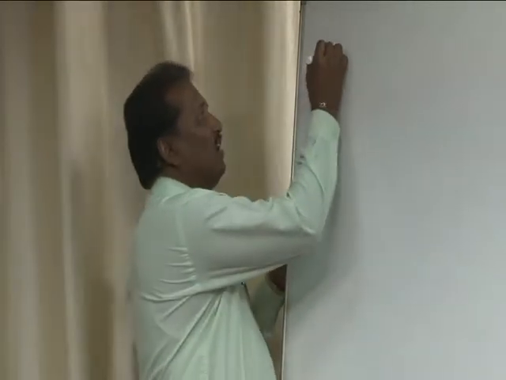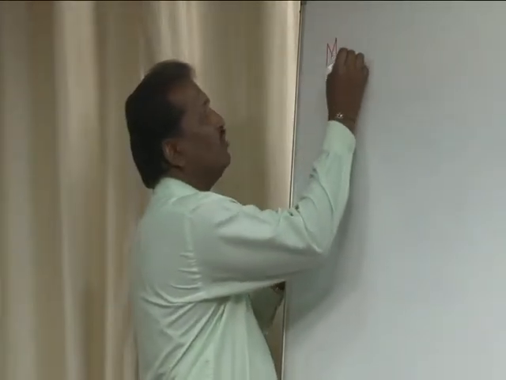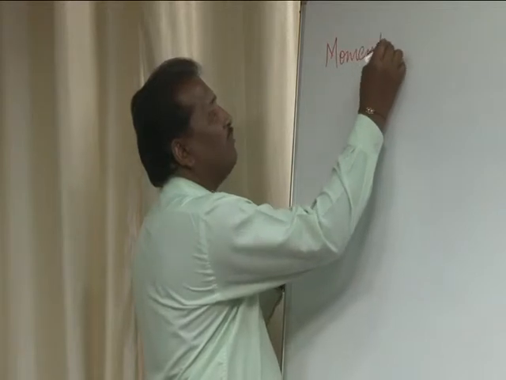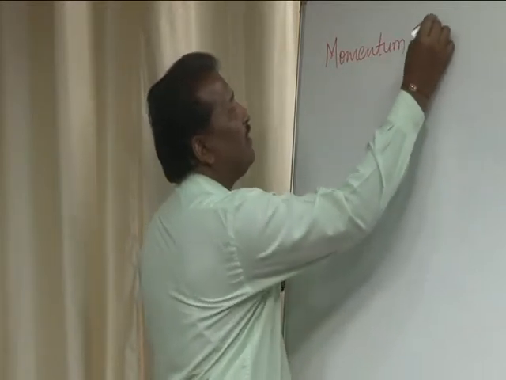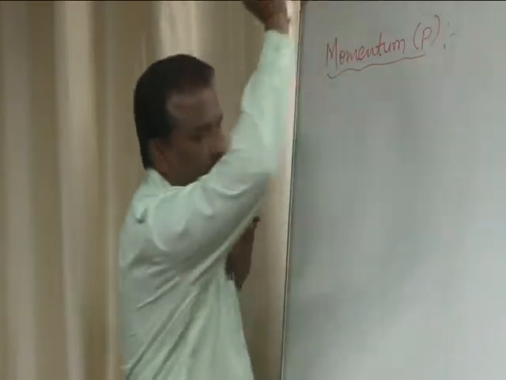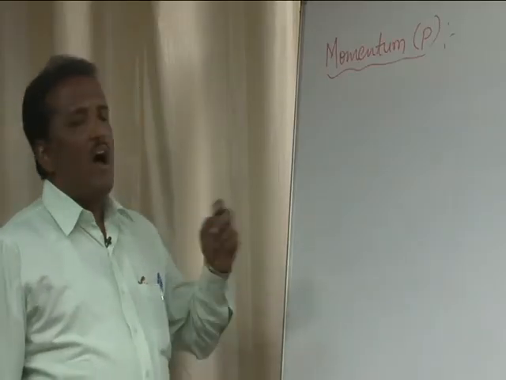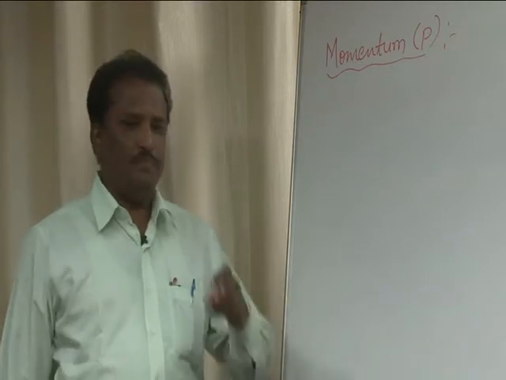Before going to state Newton's second law of motion, let us concentrate on one more physical quantity, that is momentum. Usually it is abbreviated by the symbol P. We already came to know this definition while writing the dimensions of some physical quantities: momentum is a product of mass into velocity, whose dimension is L1 M1 T minus 1. I will give a few examples.